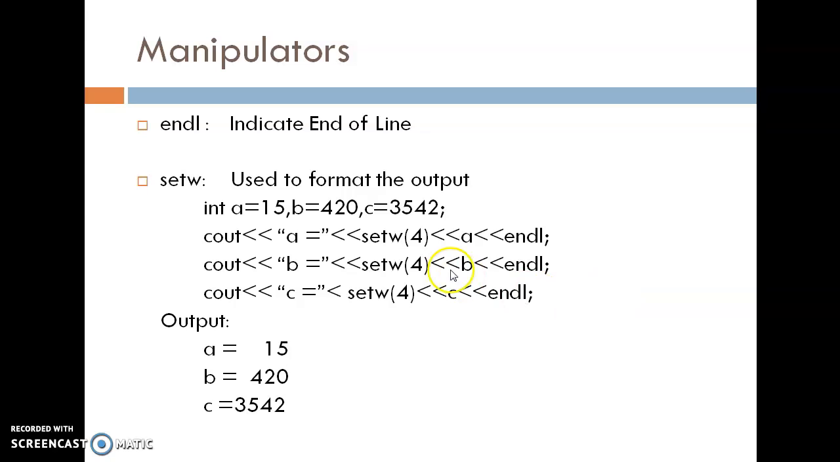Now manipulators. There are two manipulators, endl and setw. endl indicates the end of line. It is the same as \n in C language. setw is used to format the output.